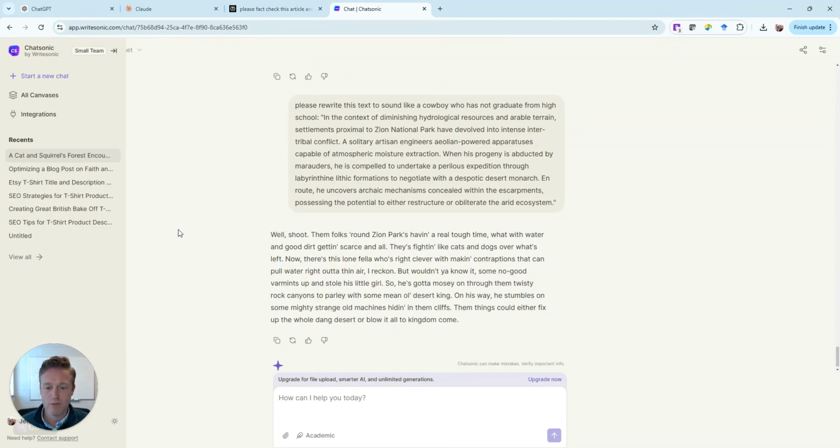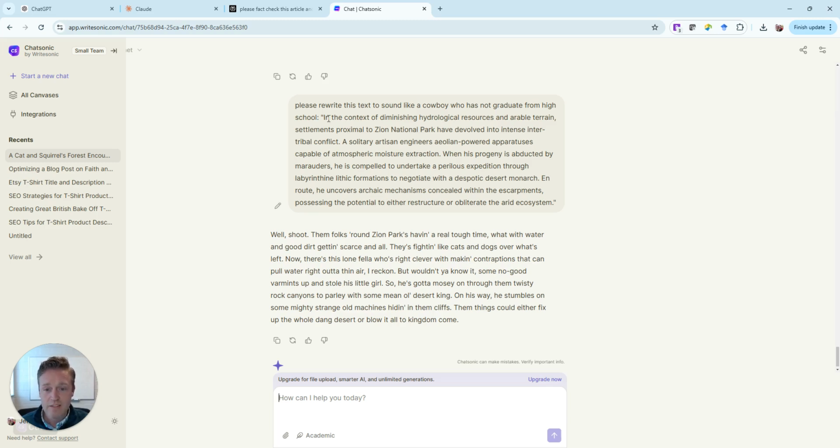Well, shoot, them folks around Zion Park's having a real tough time with what? Water and good dirt getting scarce and all. They's fighting like cats and dogs over what's left. Now there's this lone fella who's right clever with making contraptions that can pull water right out of thin air, I reckon. But wouldn't you know it, some no-good varmints up and stole his little girl.